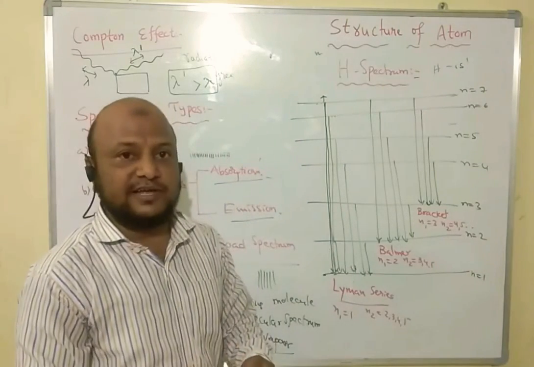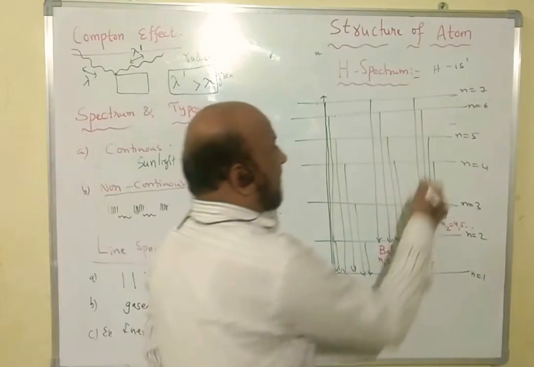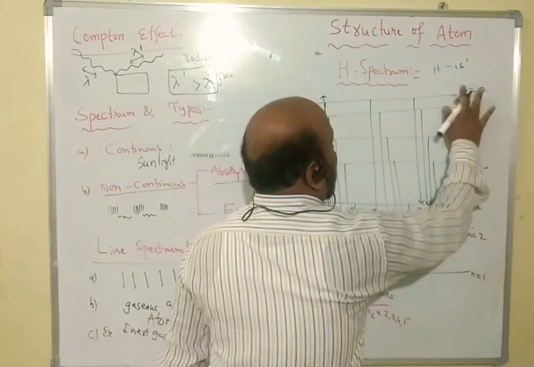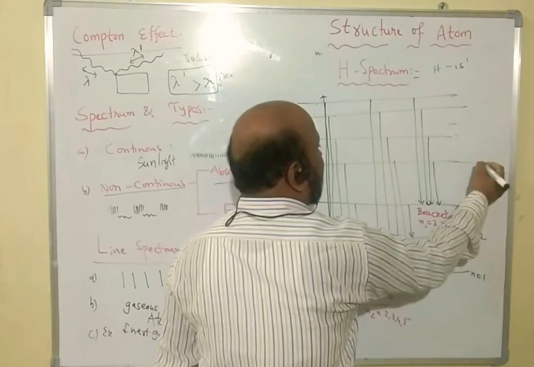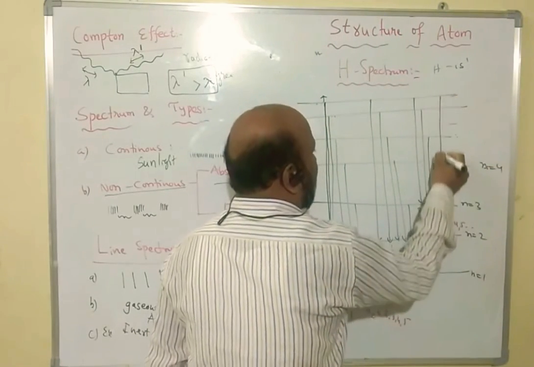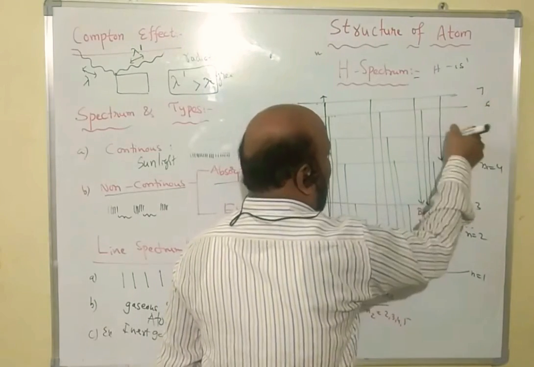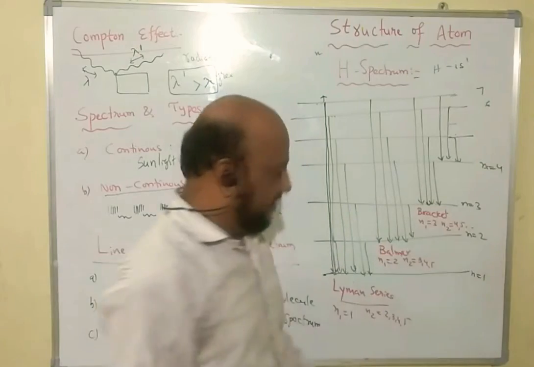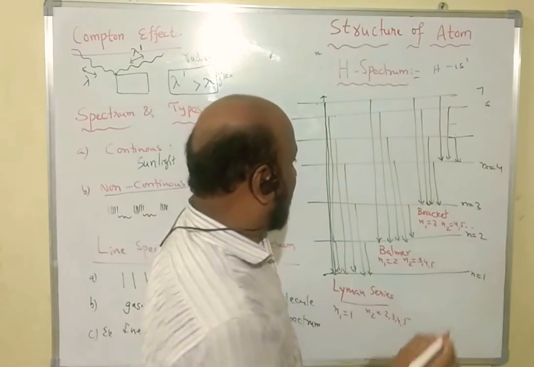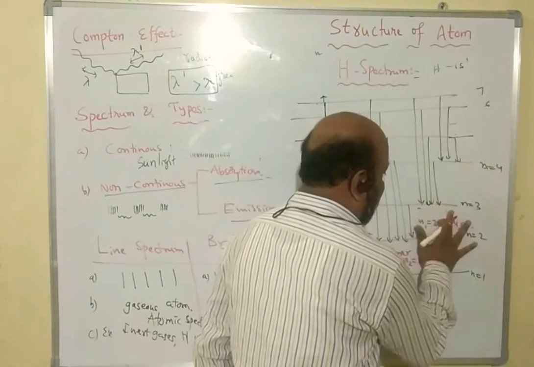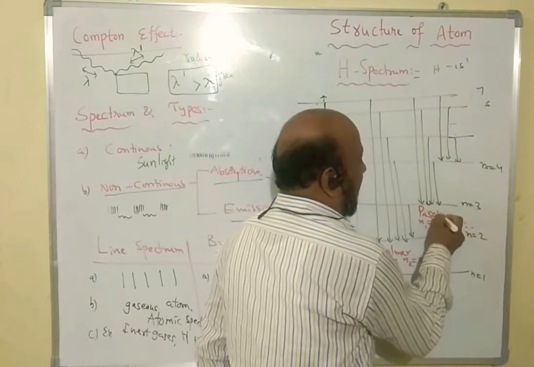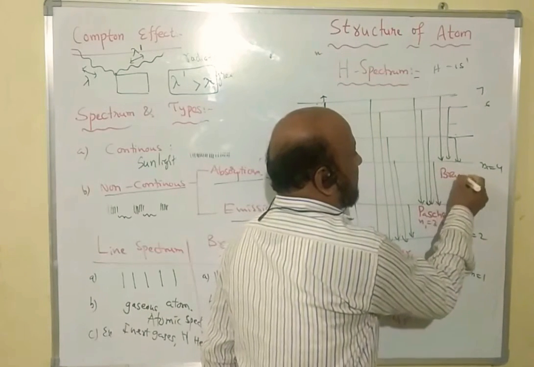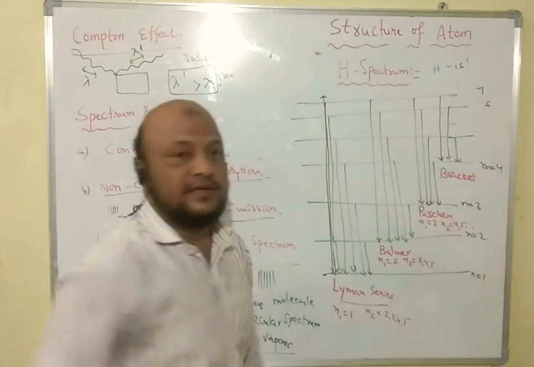Another possibility is that it reaches the 4th energy level, n equal to 4, that is 7 to 4, 6 to 4 and 5 to 4. And this series is called the Paschen series. This is the Paschen series, and this is the Brackett series.